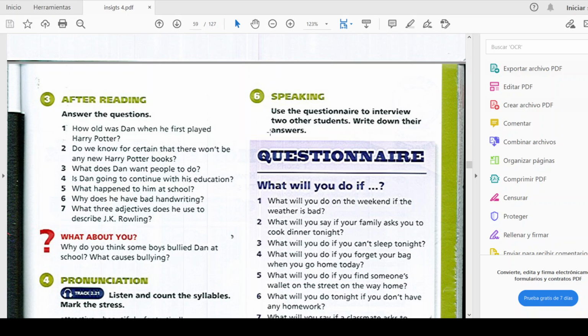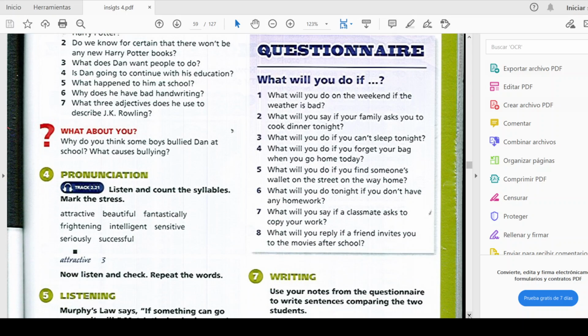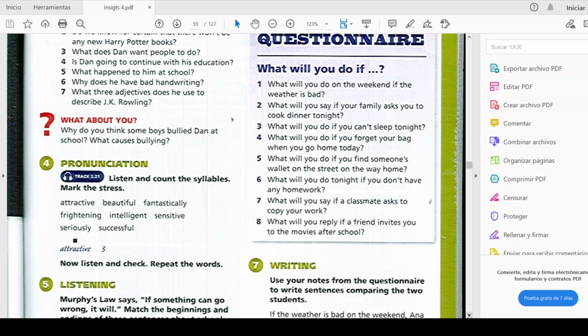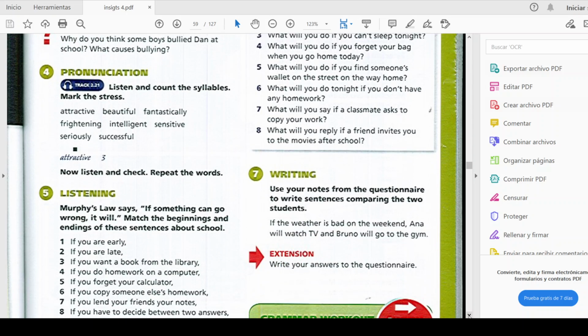Then we are going to do this part in class, obviously. This is a speaking part. Use the questionnaire to interview two other students, write down their answers. So don't do this part because we're going to do it in class next Saturday. Okay, what will you do if? I'm going to explain to you a little bit, obviously, the grammatical structures, and according to that, you are going to know what the correct information is that you need to use, and what is the correct structure to answer those questions.